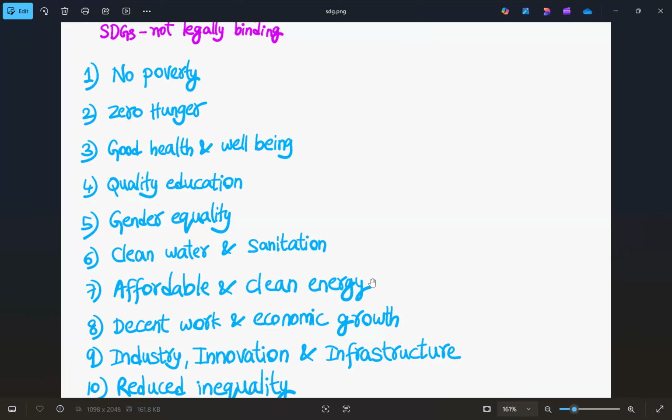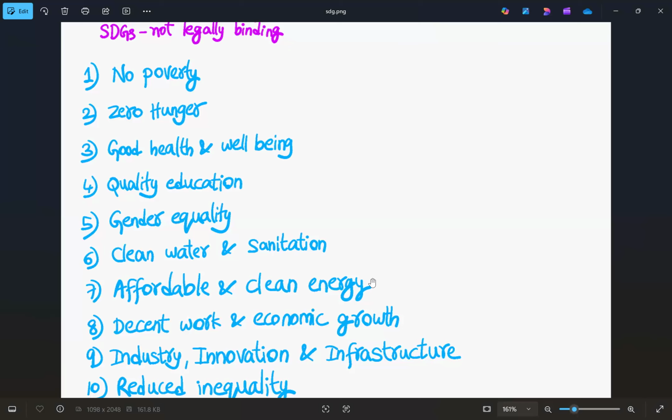After that, at 7 in the morning, we can spend time outside under the sun to get energy, and the sun energy is also affordable. And then our work should be of 8 working hours where it is decent. So the 8th SDG, decent work and economic growth. So where do we work?